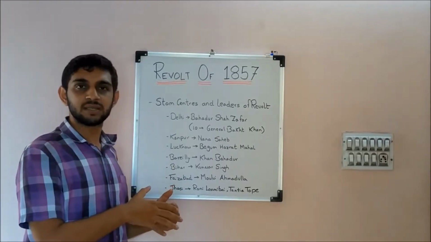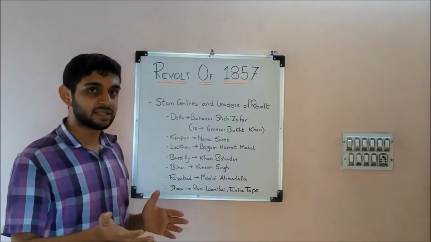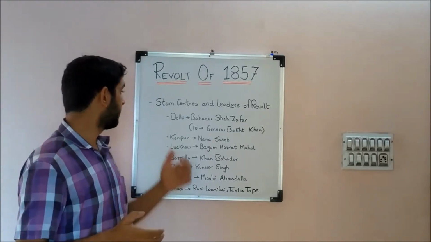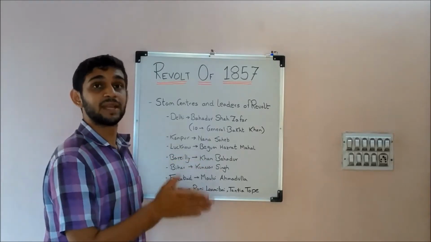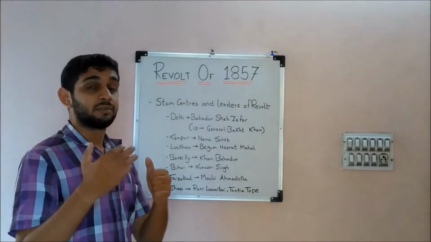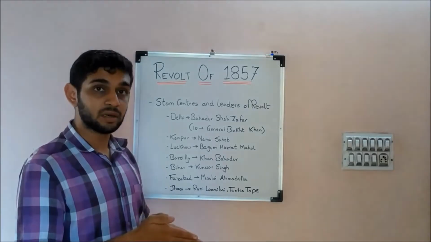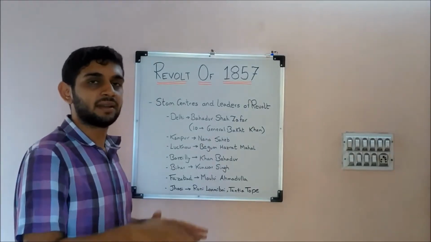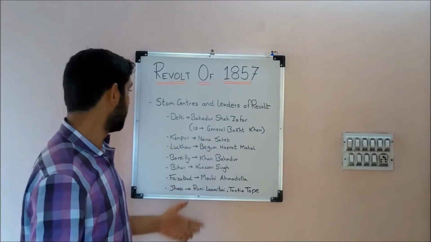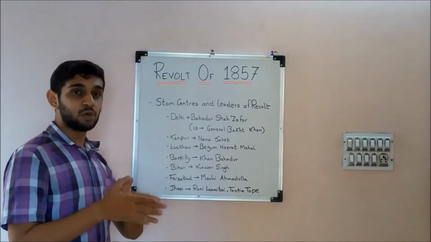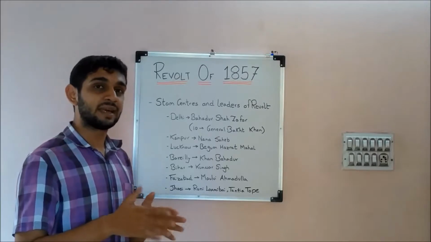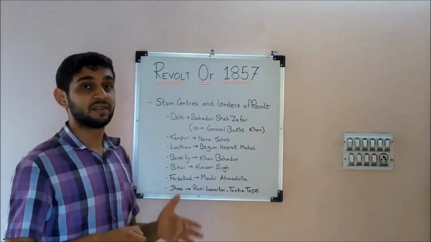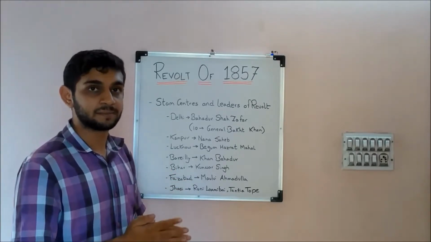When he saw the situation of the revolt, he expelled the English from Kanpur and proclaimed himself the Peshwa. He acknowledged Bahadur Shah Zafar as the emperor and said that he was the governor there. In Kanpur, Sir Hugh Wheeler was stationed as the commanding officer, and he had to surrender on 27th of June 1857.